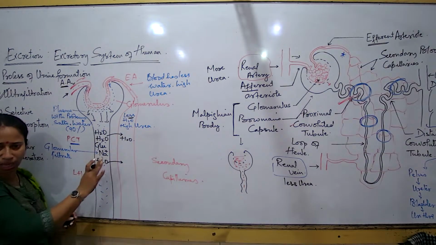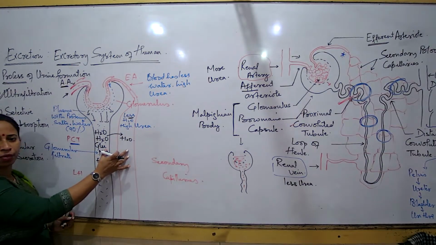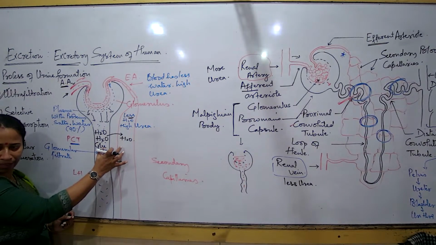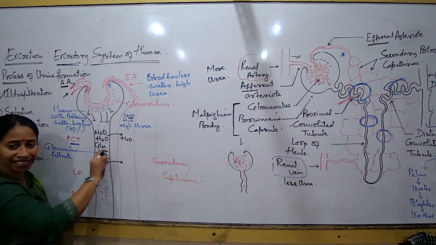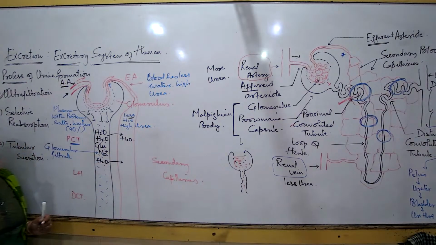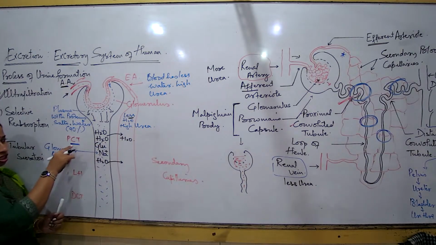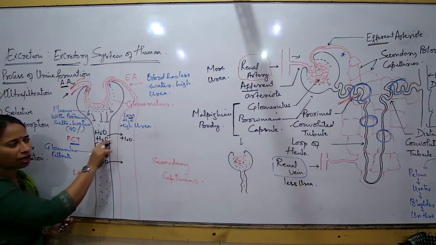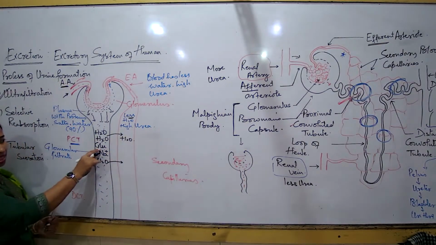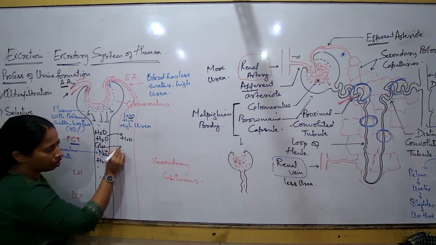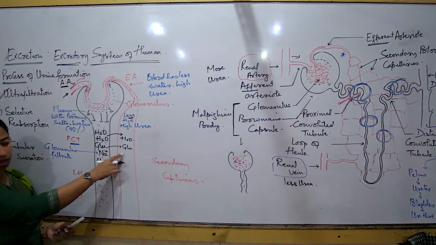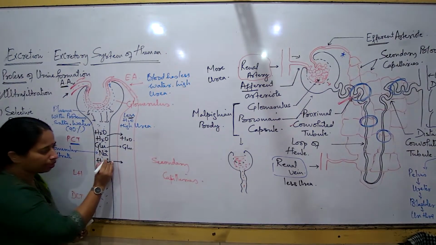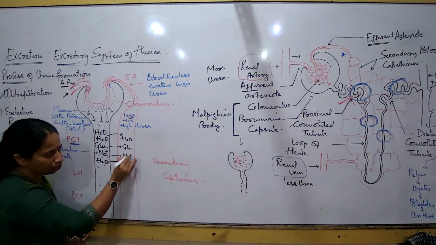So I want to see one such capillary and compare what is happening with the PCT and the nearby capillary. The blood in the capillary, which was very thick, now slowly regains its water. A process known as diffusion is happening. Why? Because the surrounding tubule, that is the PCT, has more water, so the water moves towards the blood capillary. The tubule has more glucose, so a small amount of glucose also moves into the blood. The tubule has more sodium, so a small amount of sodium also starts moving.